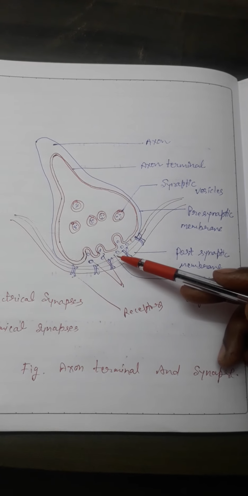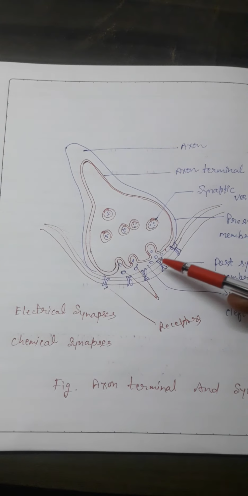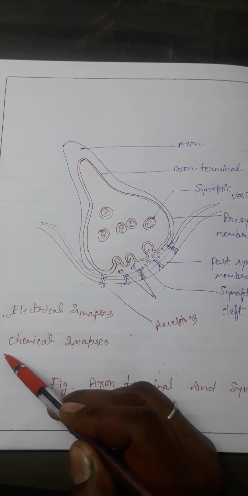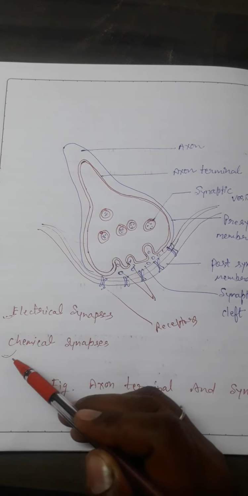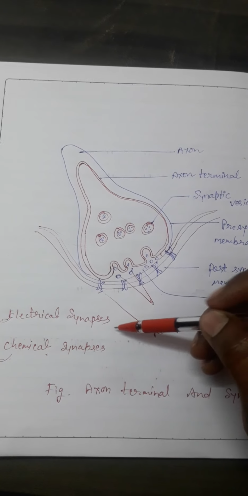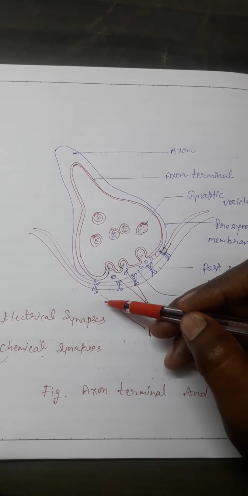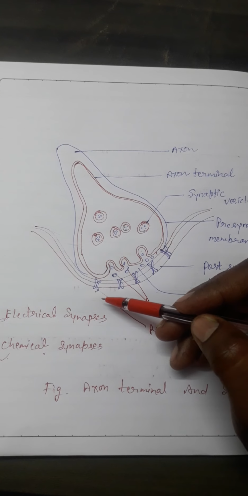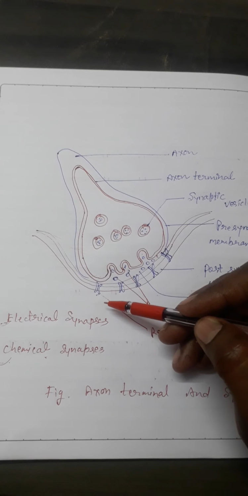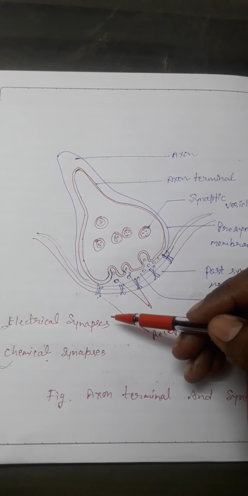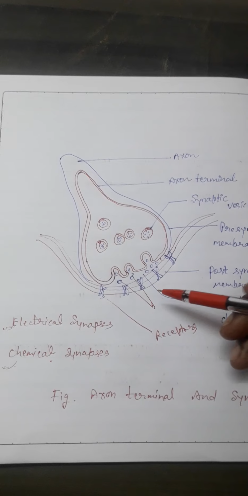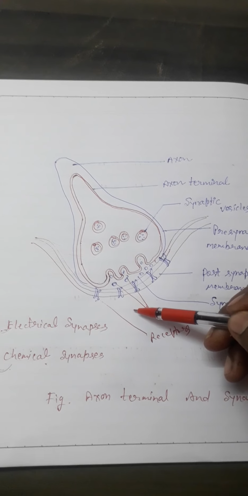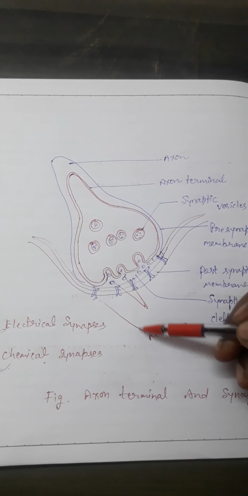When we discuss the types of synapse, there are two types. The first one is the electrical synapse and the second one is the chemical synapse. In the case of an electrical synapse, current can flow directly from one neuron to another across the synaptic membrane.